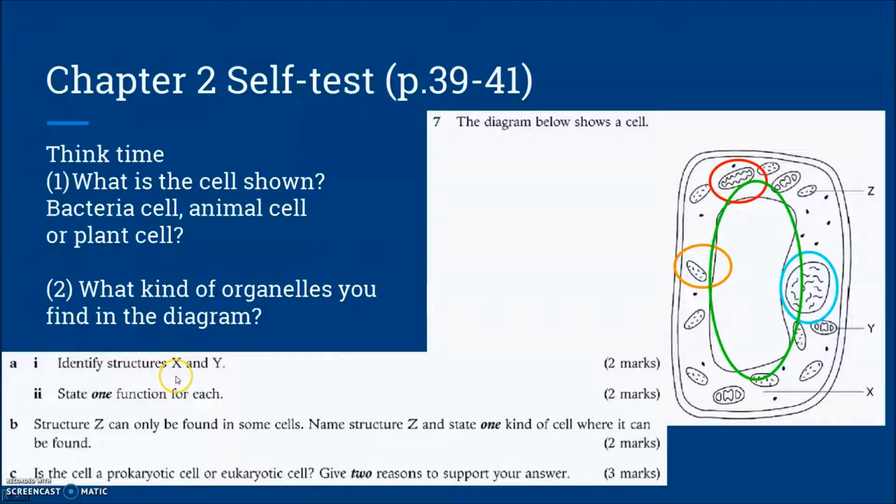Okay, identify structure X and Y, okay, state the function. So remember that, for example, for part A, 1 and 2, sometimes you may see the question combine these 2 parts together to make it a 4 marks, okay?